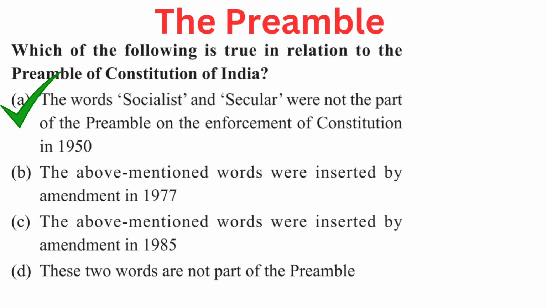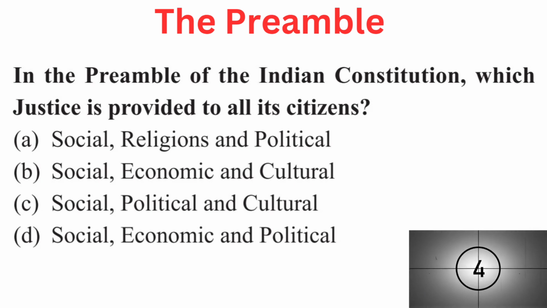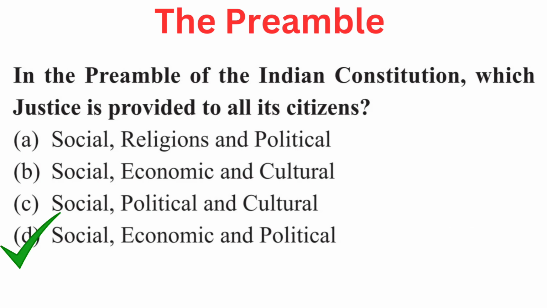Your question is, in the preamble of the Indian Constitution, which justice is provided to all its citizens? Your options are A. Social, religious and political, B. Social, economic and cultural, C. Social, political and cultural, or D. Social, economic and political. Right answer is D. Social, economic and political.